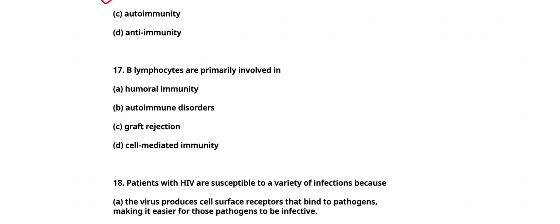Next is question number 17. B lymphocytes are primarily involved in humoral immunity, autoimmune disorders, graft rejection, cell-mediated immunity. Our answer will be A, that is humoral immunity. B lymphocytes are involved in humoral immunity by producing antibodies.